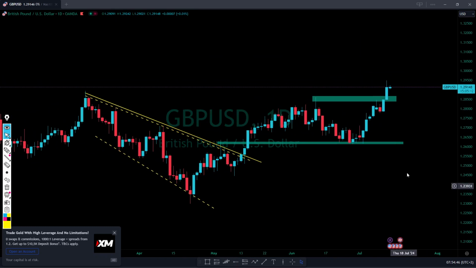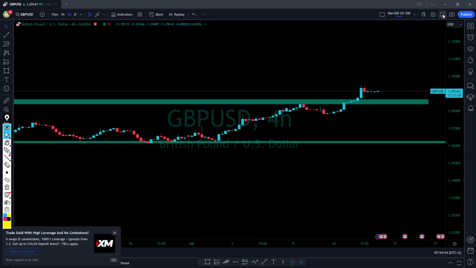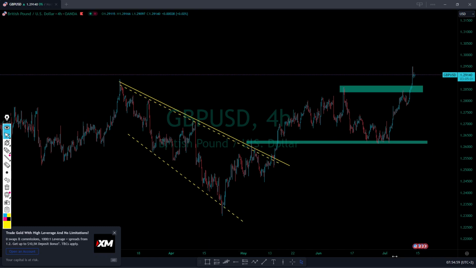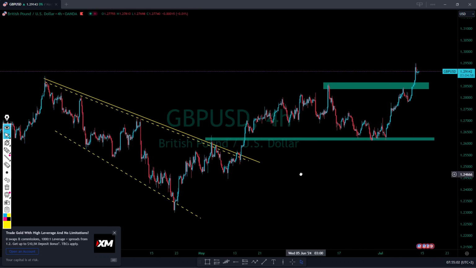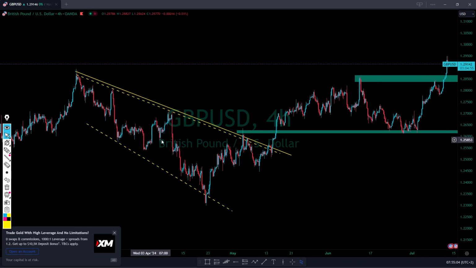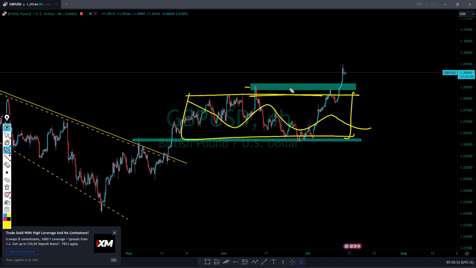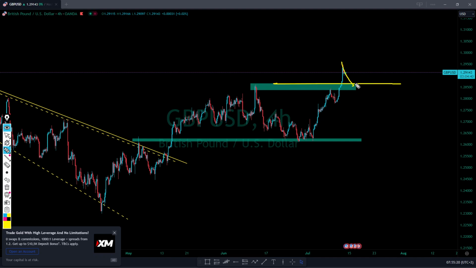GBP is the one that is doing the opposite, and unfortunately we did not really take that. You can see that GBP is actually going up, but it's because CPI was very weak, and we saw that it was trying to break out of that, but we'll just wait for a nice retest. You can see that we're coming from a very nice downtrend structure. After that, the market started to give us this big consolidation structure. Now we have this breakout, so obviously we are expecting to see the market going even higher, maybe with a smaller retest that can help us look for that continuation of a buy.